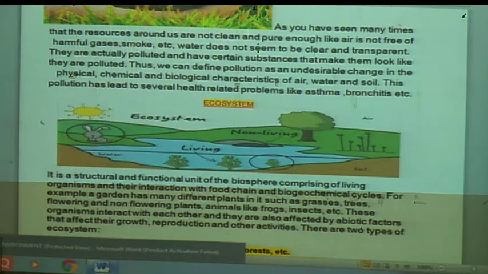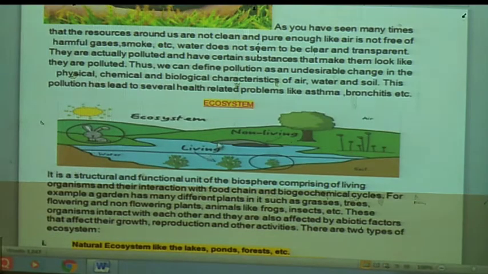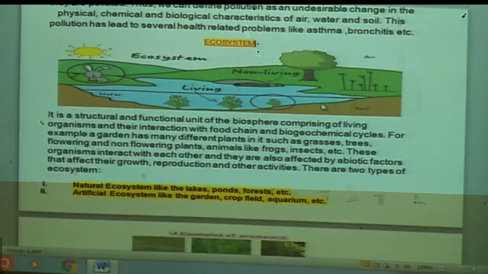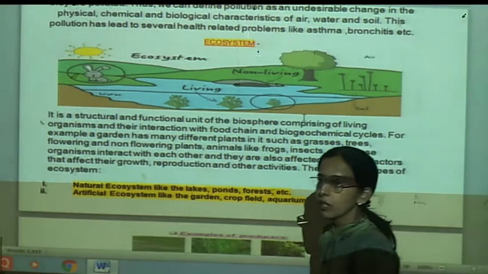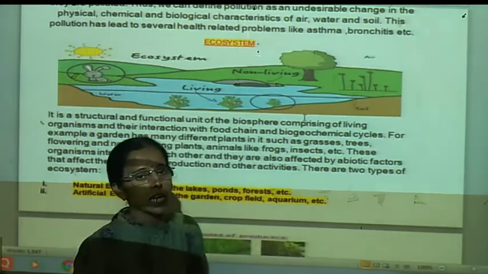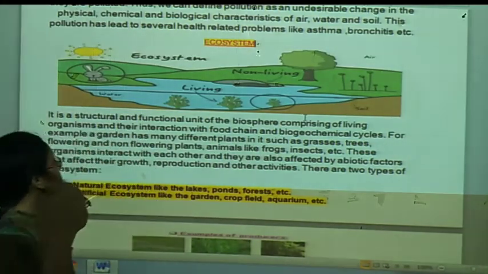pollution, and thus indirectly or directly this environmental pollution is related with problems like asthma as well as bronchitis, means respiratory diseases, and hearing capacity is also changed. Thus, this environmental pollution affects our health, both mentally and physically.